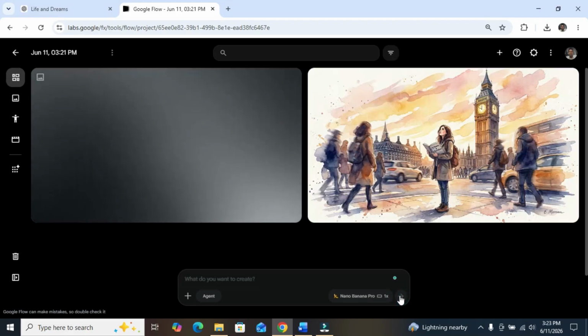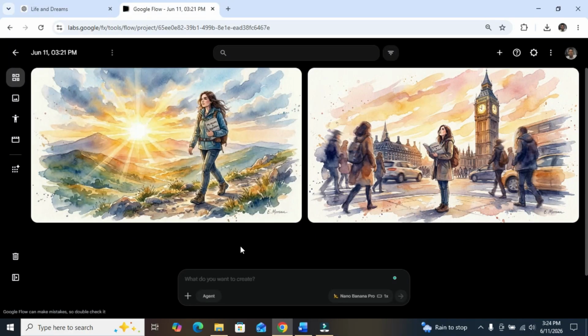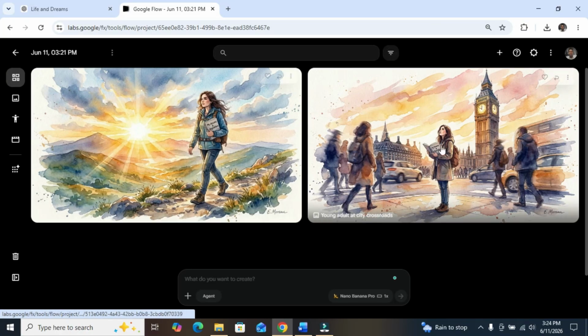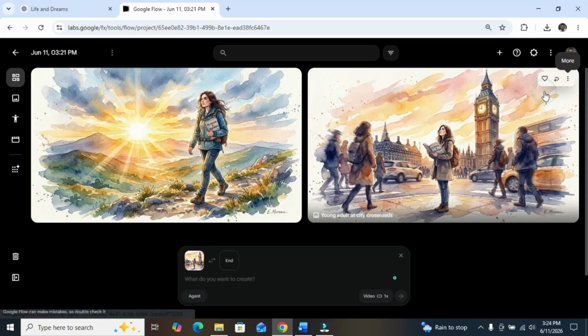The next thing is to generate. Let's see what it gives to us. Oh, you can see that the character is not consistent. So I have the first one and the second one. The next thing is to animate the first one. Let me animate. I click on these three dots and click on animate.